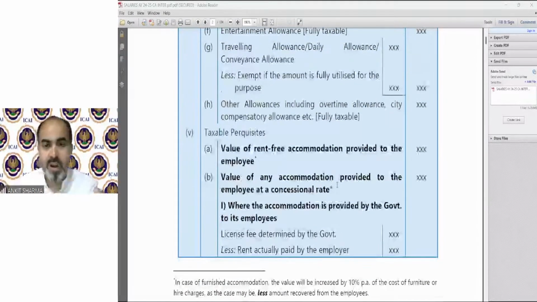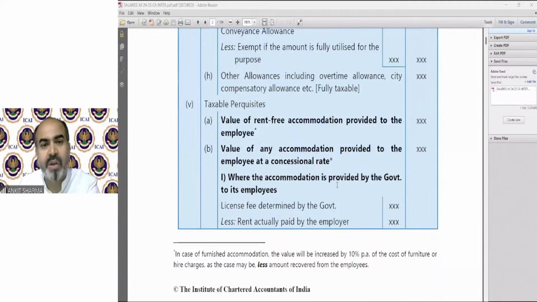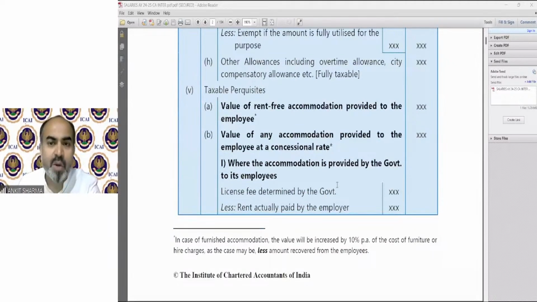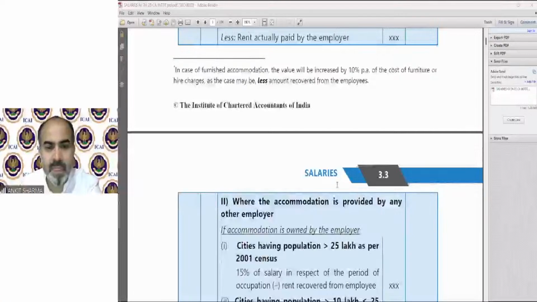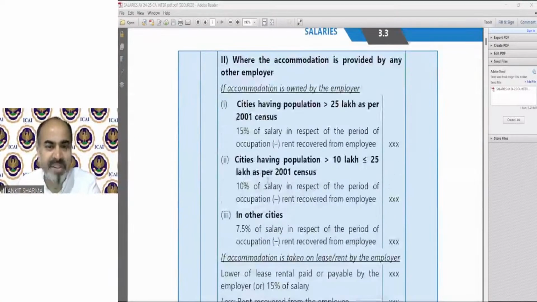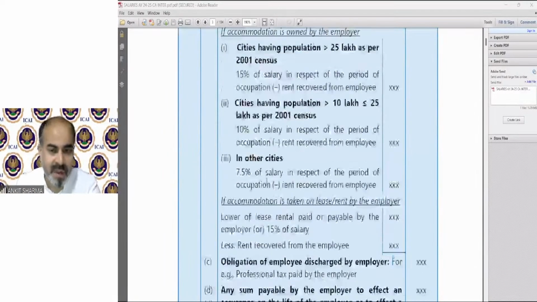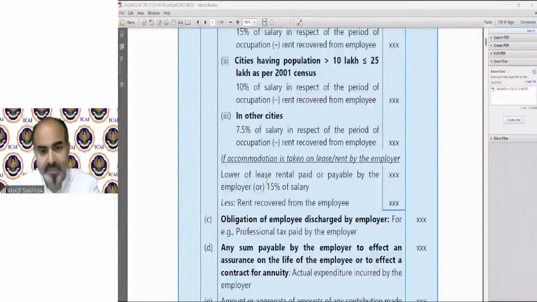Of course. So now we have taxable perquisite, that is value of rent-free accommodation provided to the employee. Value of any accommodation provided to the employee at a concessional rate, that I will discuss with you in detail with the help of an example, because there has been an amendment, of course. If the accommodation is owned by the employer, there are percentages of 15%, 10%, and 7.5%. So these percentages will be applicable up to 31st of August. If the accommodation has been on rent, then separate provisions are there.